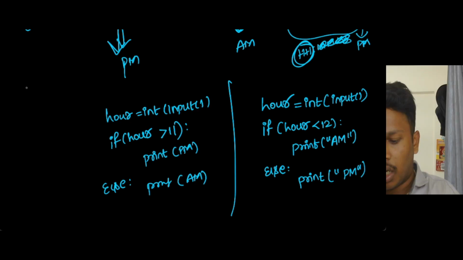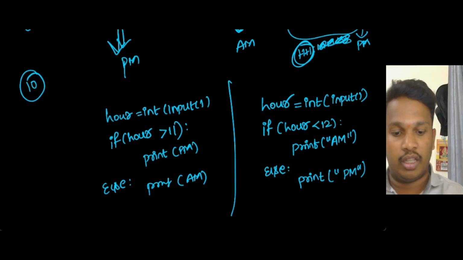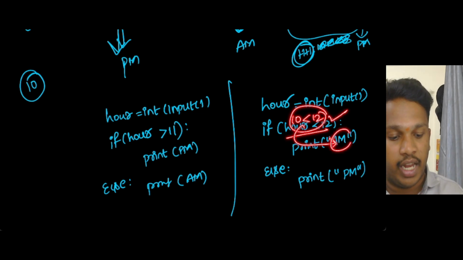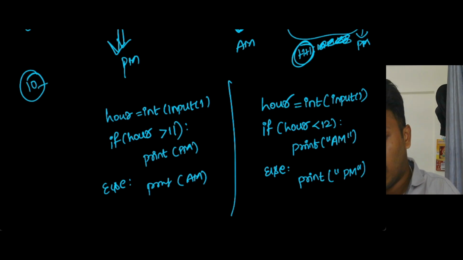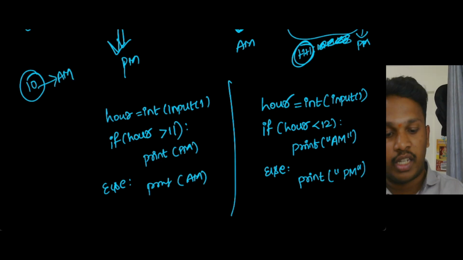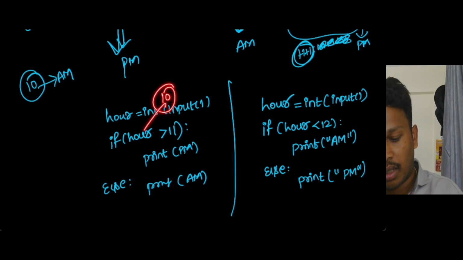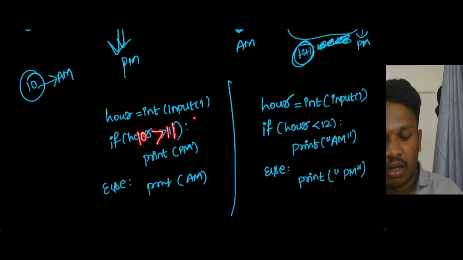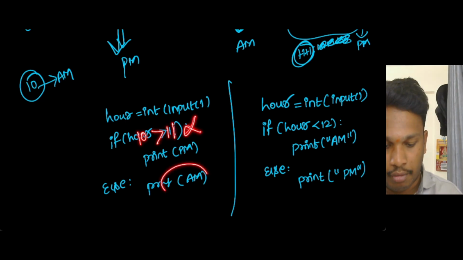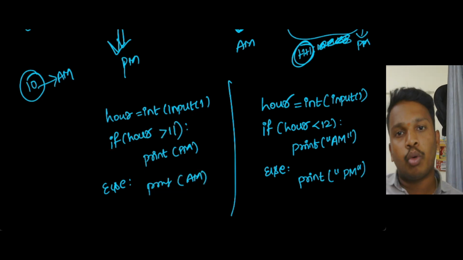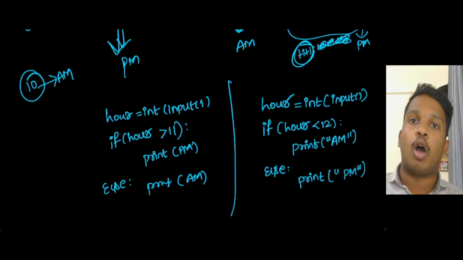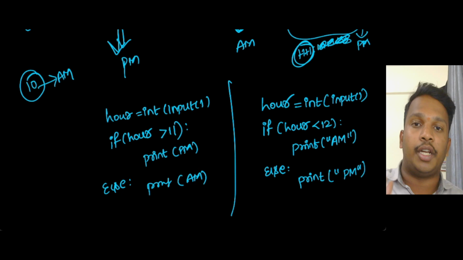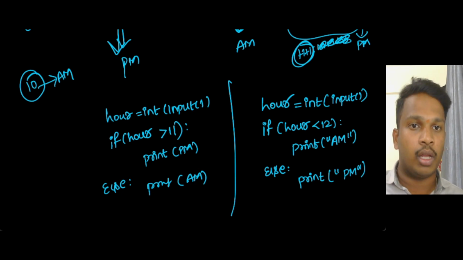If I give 10, 10 o'clock in the morning, as an input, then what will the first code do? 10 less than 12, true, so it will print am. Now the second code, again I give 10. 10 greater than 11 is false, so the else part prints am. So both the codes are right. How to write a code is the programmer's wish, based upon your understanding, how you recognize it. No problem, both are right.